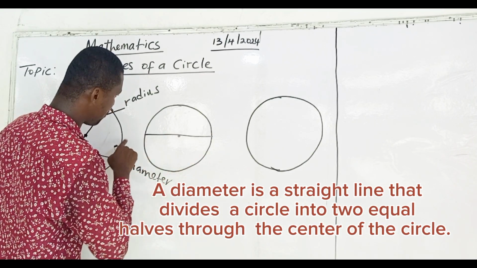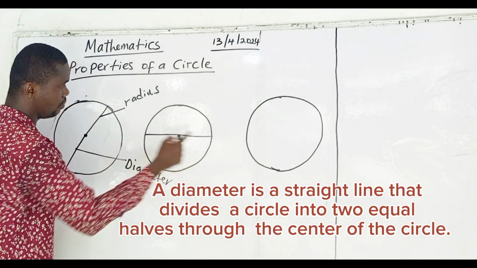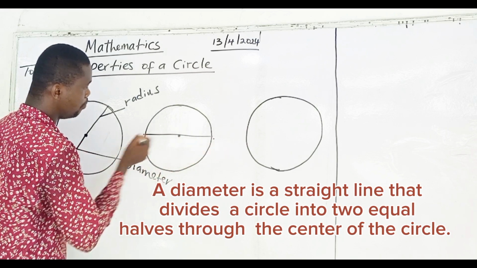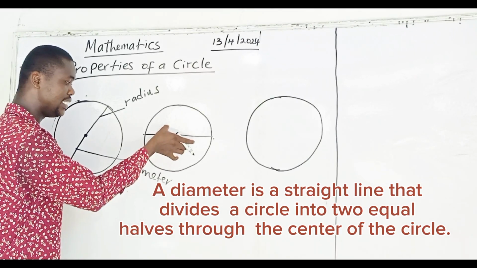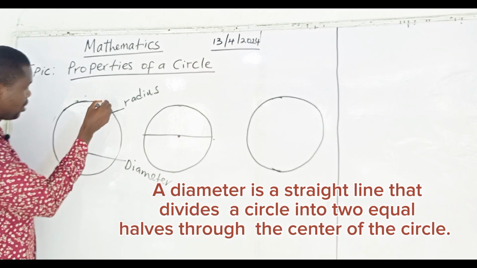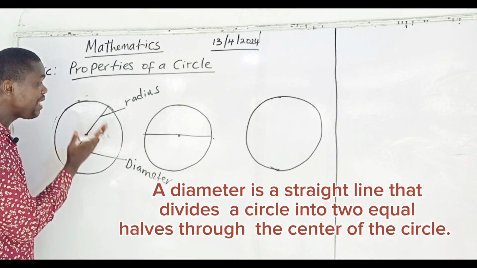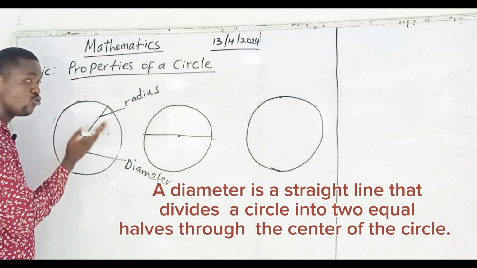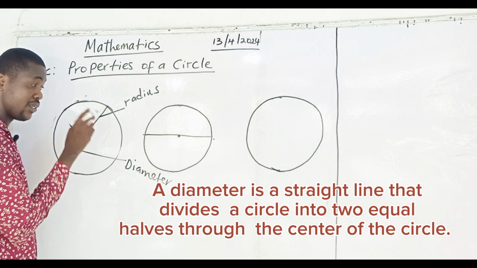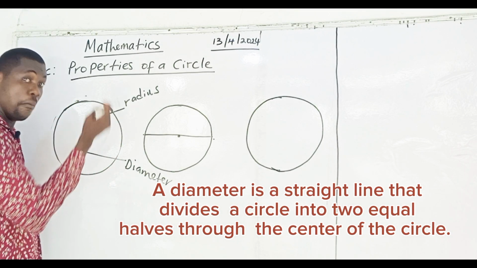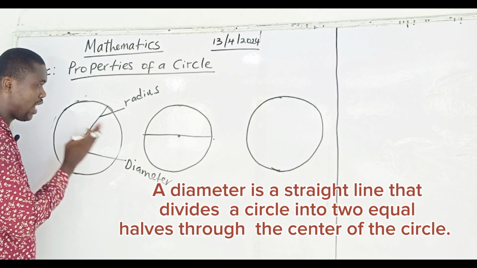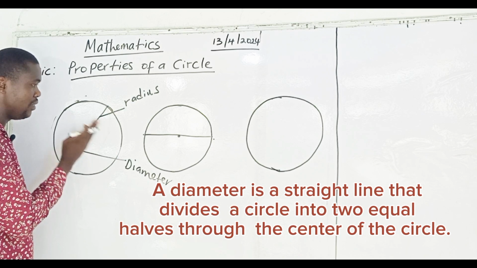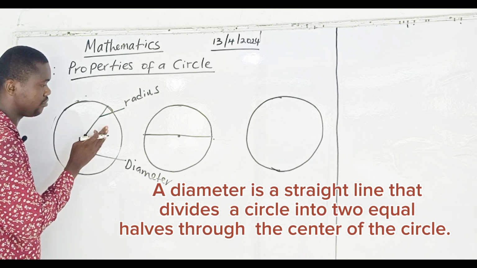Since na straight line wey pass through the center of the circle, touch the both ends of the circumference, you come become wetin they dey call diameter. So this na diameter. Diameter go divide the circle into two equal halves. So no forget, because you get another line wey dey behave like diameter, but it no be diameter. Anytime you see diameter, you go divide the circle into two equal halves.